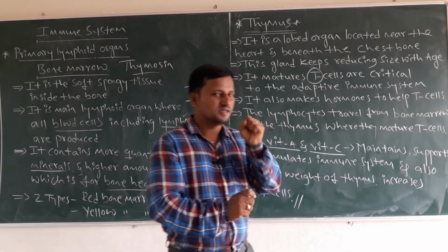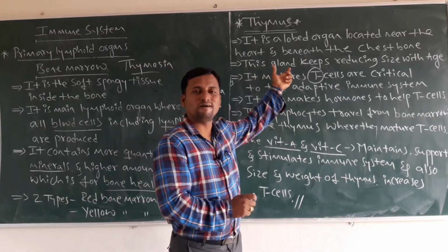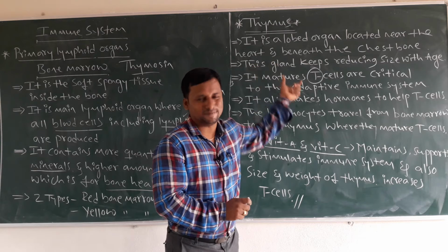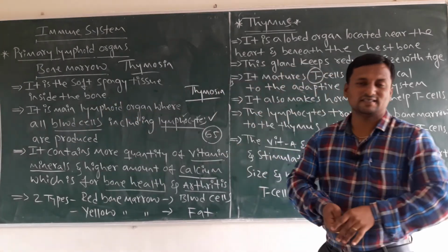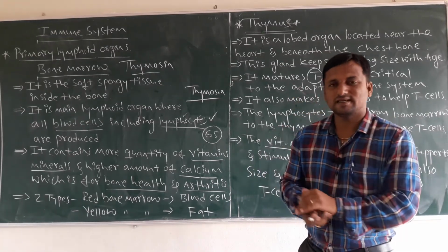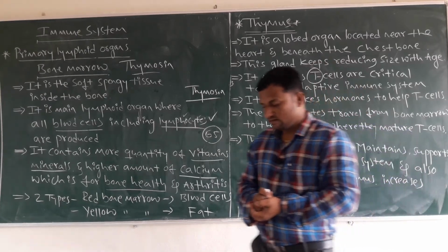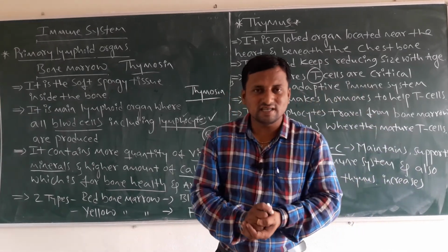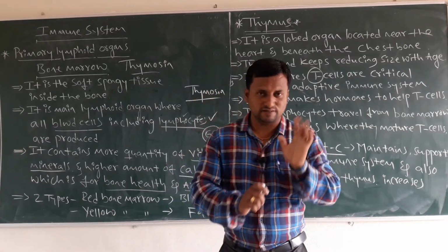So this is the idea and concept about the second lymphoid organ, the thymus. Overall, among the primary lymphoid organs, the first one is bone marrow and the second one is the thymus. In the examination, sometimes they ask, it is not that compulsory, but dear students, it is compulsory for NEET level.